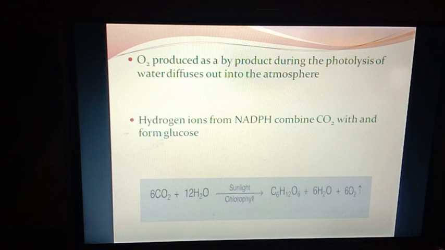Oxygen produced as a byproduct during the photolysis of water diffuses out into the atmosphere. Hydrogen ions from the NADPH combine with carbon dioxide and it will form glucose. We can see here the overall reaction. The overall reaction of the process will be 6 molecules of carbon dioxide plus 12 molecules of water, in the presence of sunlight and chlorophyll, will give 1 molecule of glucose, 6 molecules of water and 6 molecules of oxygen that will be liberated out into the atmosphere.